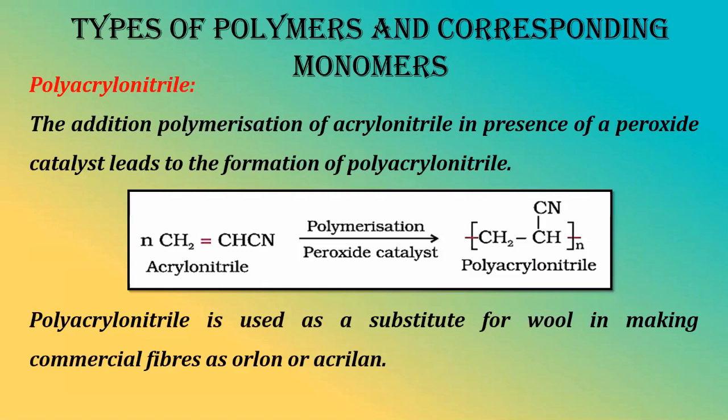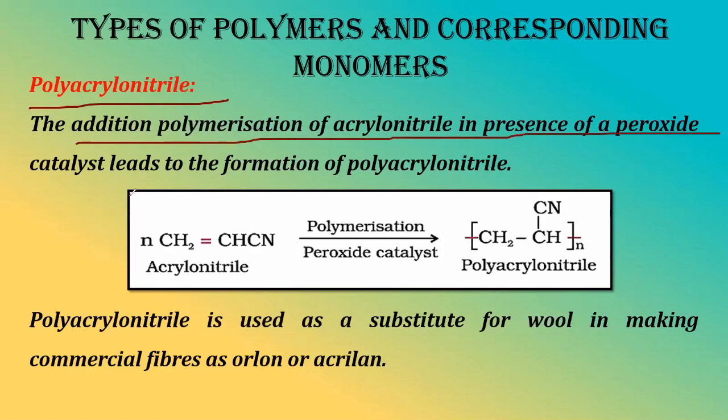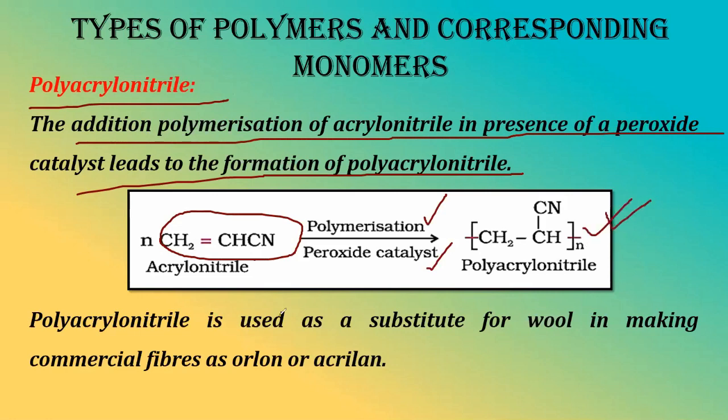What we are having next? Polyacrylonitrile. Okay, so this is again one addition polymerization product. Here addition of acrylonitrile in presence of peroxide catalyst occurs. Right, this is acrylonitrile, CH2=CHCN. Here catalyst is given, polymerization occurs, we are getting polyacrylonitrile.